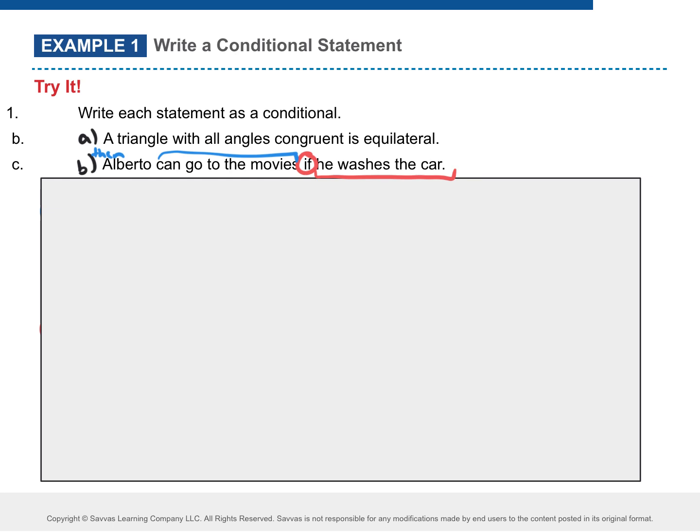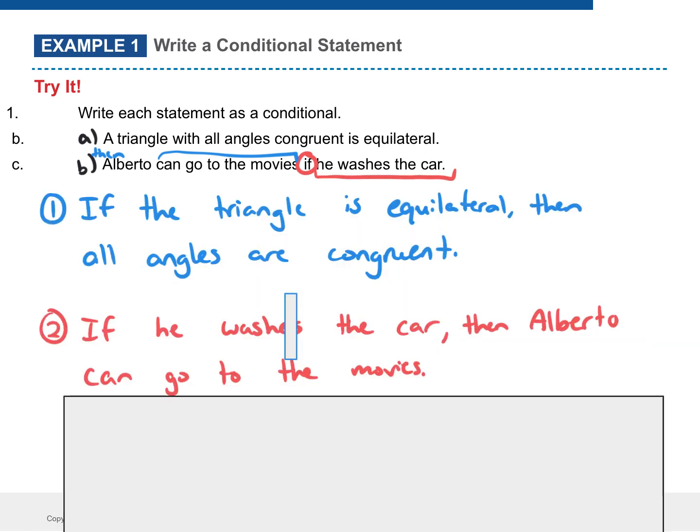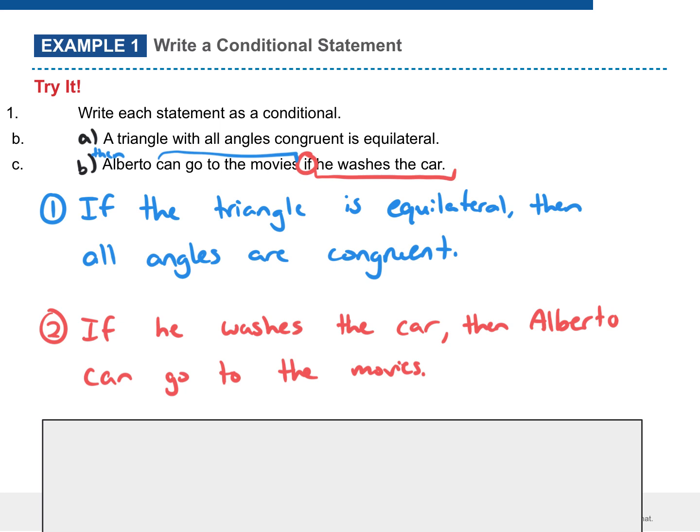Okay. What about A? If all angles are congruent on a triangle, then it is equilateral. Does anyone agree with that? Okay. Does anyone write it the opposite way? No, but it would sound a little bit like this. If a triangle is equilateral, then all angles are congruent. Do both of those work? Are both of those true? Yes. So both of those would work. What I have here is that both of those would work. Okay, and I could have flip-flopped those.